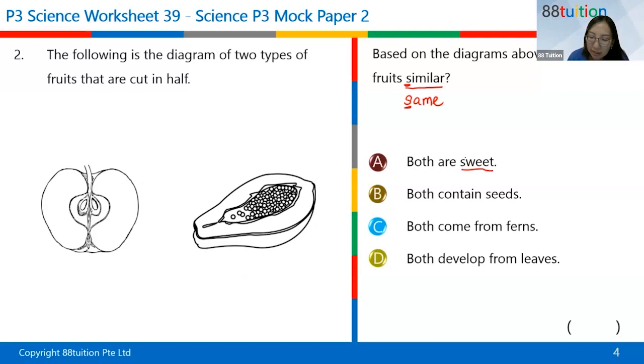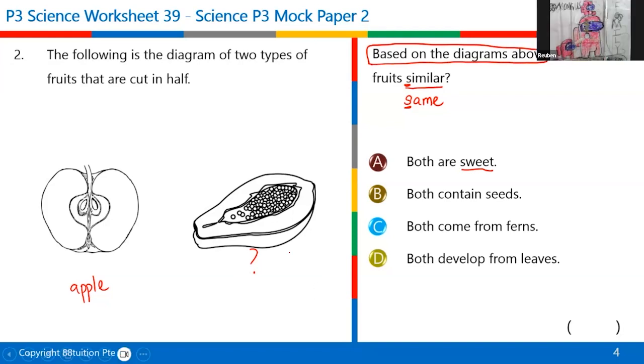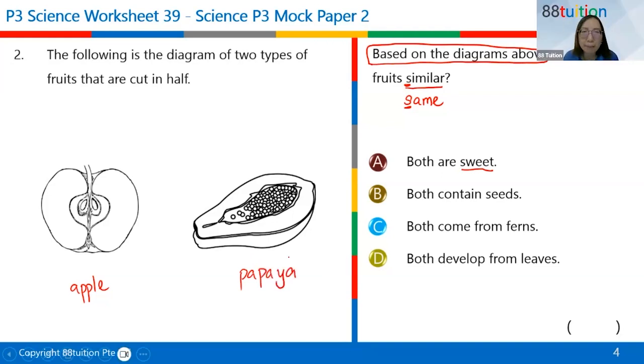Now both are sweet. Now they say based on the diagram, not based on your experience. You can't be telling Miss Ivy, hey, Miss Ivy, I've eaten an apple before. What is this fruit, by the way? Do y'all know? Papaya. Okay, good. So you can't tell me, oh, Miss Ivy, I've eaten an apple before, I've eaten a papaya before, and both of them are sweet. I've eaten sweet apple. I've eaten sweet papaya. So both are sweet. And then you think the answer is A. That's wrong. Why is it wrong? Anyone can tell me why is it wrong?